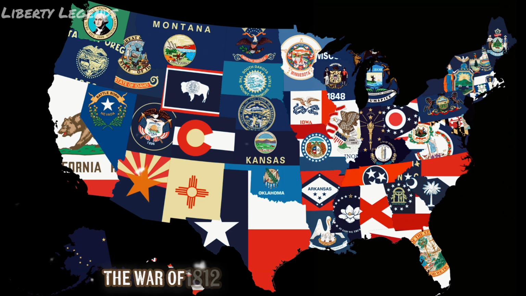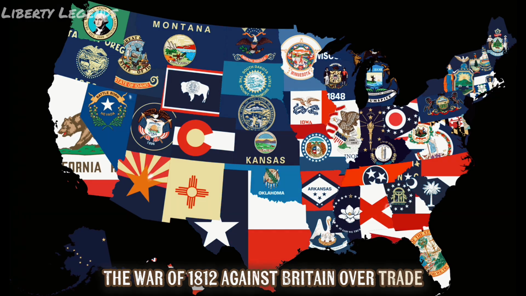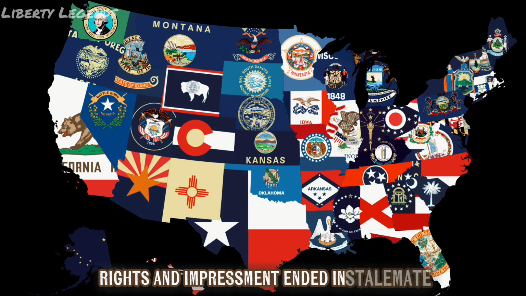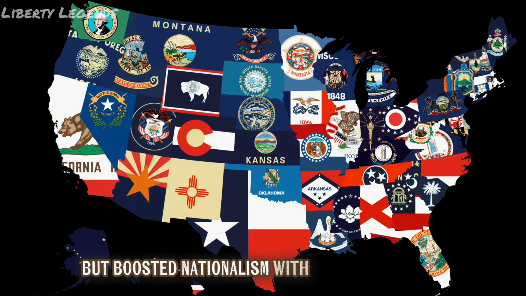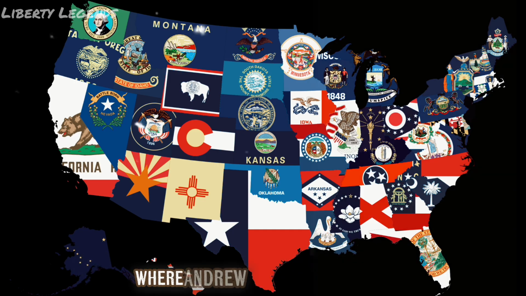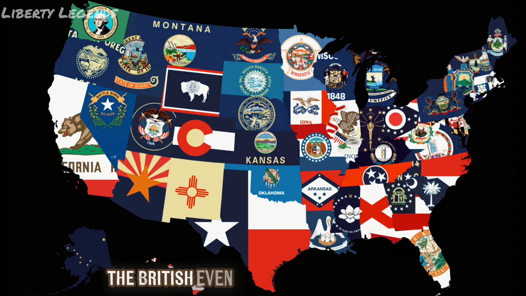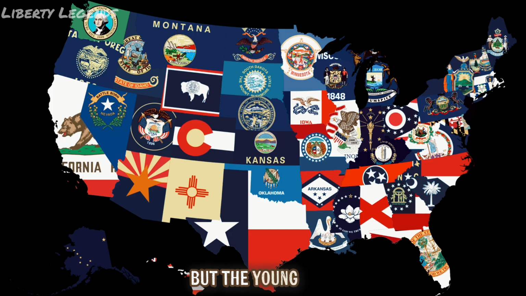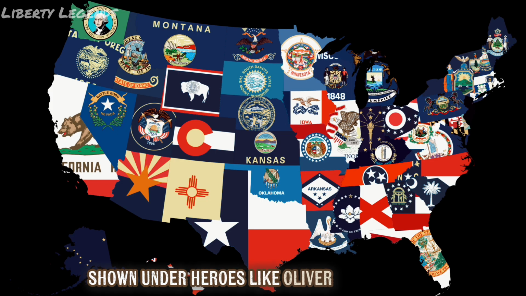The War of 1812 against Britain over trade rights and impressment ended in stalemate, but boosted nationalism with battles like New Orleans, where Andrew Jackson triumphed. The British even burned the White House, but the young Navy shone under heroes like Oliver Hazard Perry.